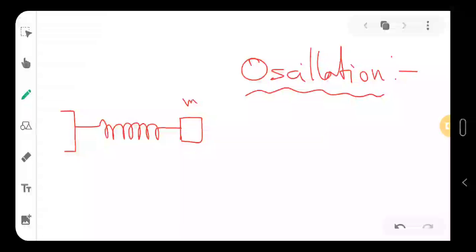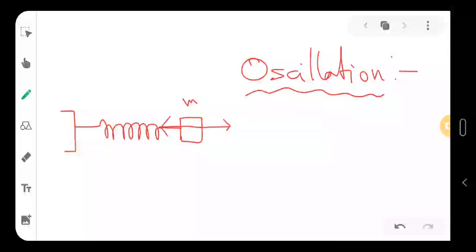What will happen if I just pull it and just leave it? This mass will go back and forth again and again. This back and forth motion is called oscillation. So this oscillation that is happening is linear. That means it is retracing the same path again and again, and the path is linear.